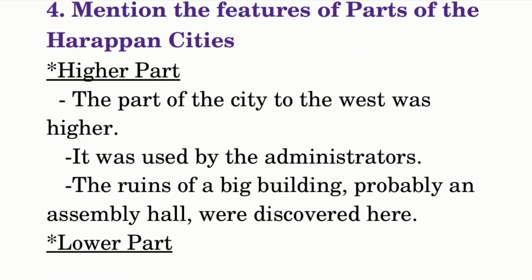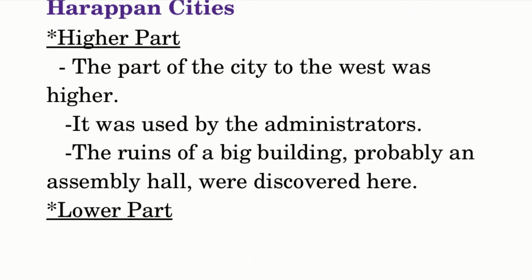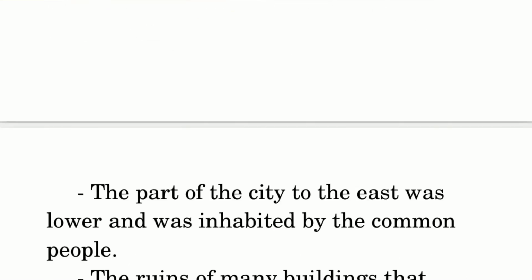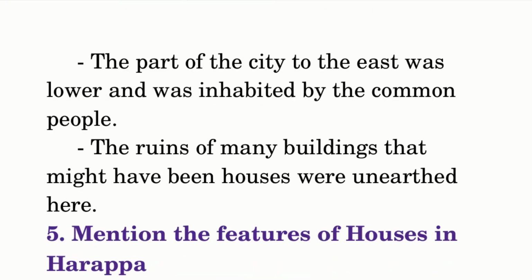Higher part. The part of the city to the west was higher. It was used by the administrators. The ruins of a big building, probably an assembly hall, were discovered here. Lower part. The part of the city to the east was lower and was inhabited by the common people. The ruins of many buildings that might have been houses were unearthed here.